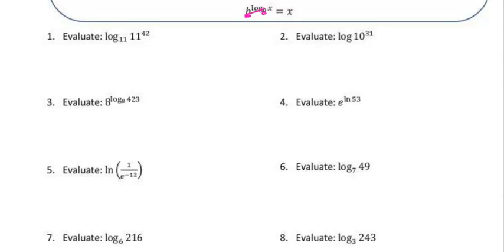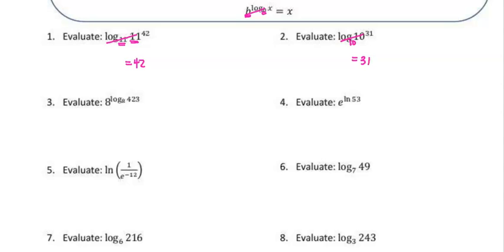Number one says evaluate log base 11 of 11 to the 42nd power. Notice the base of your log matches the base of your exponent, so it cancels. That's 42. Go to the next one. We have log of 10 to the 31st power. Your base here is understood to be a 10 because it says log, so these cancel, and the only thing left is 31.